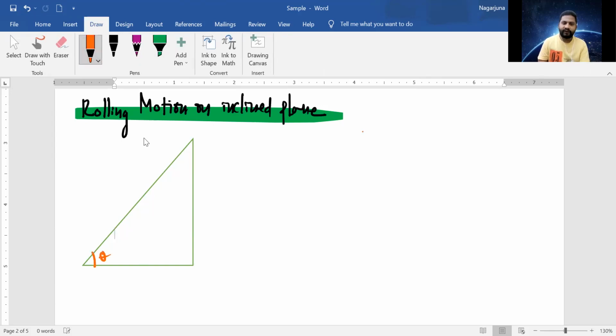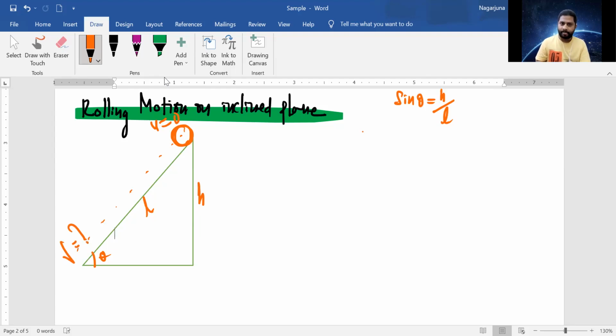This is the inclined plane with angle of inclination theta, this is the height of the inclined plane H, and this is the length of the inclined plane L. So we can write sine theta is equal to H by L. Now imagine a body is rolling here, that may be a disc, a ring, or a cylinder, anything. Initial velocity is 0. The question is, with what velocity will it strike the ground?